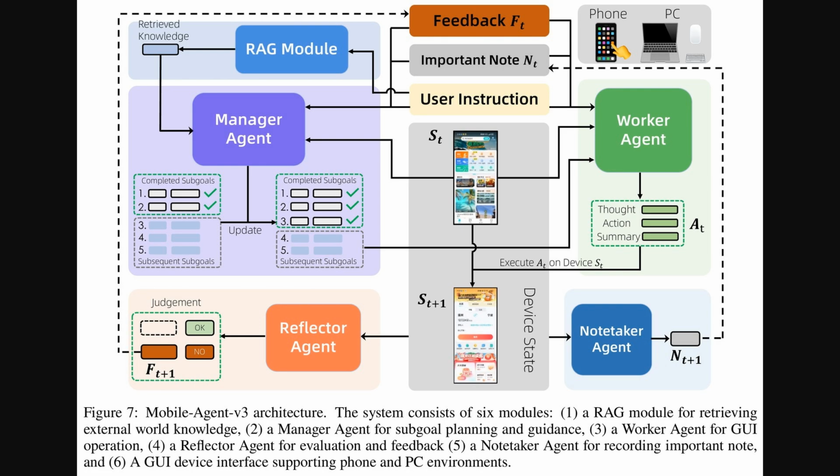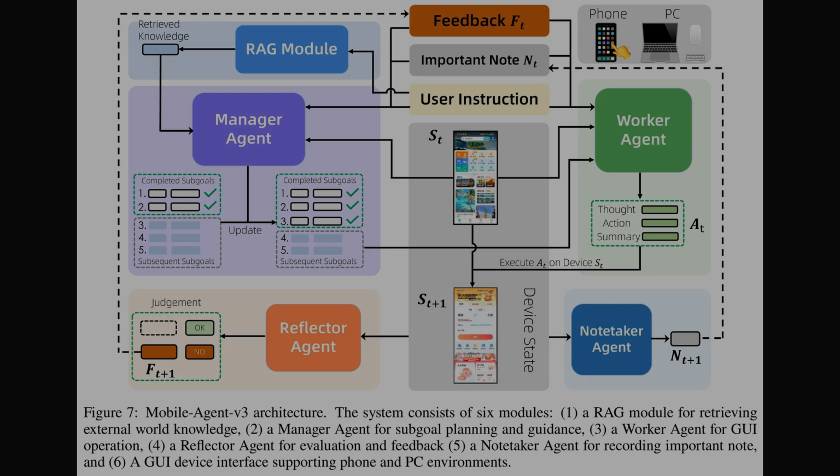Building on that system overview, this figure shows how the 4 agents coordinate with retrieval and device control. The manager plans sub-goals with help from the retrieval module, then sends guidance to the worker, which issues an action on the device. The reflector compares the before and after screens, labels success or failure, and returns feedback. On success, the note-taker stores key elements, which flow back to strengthen future planning and execution.